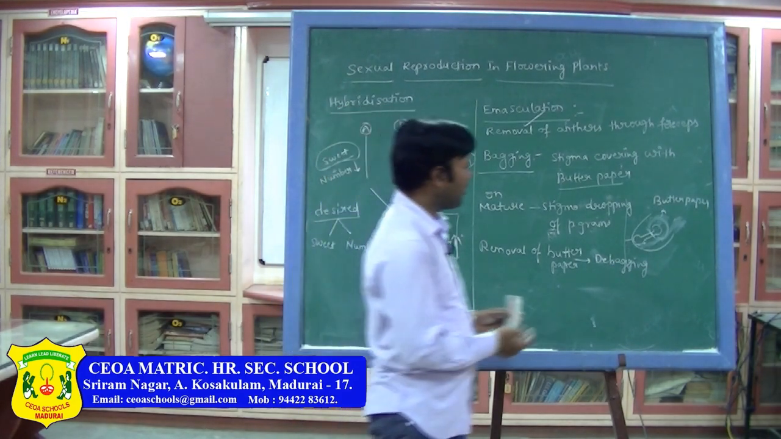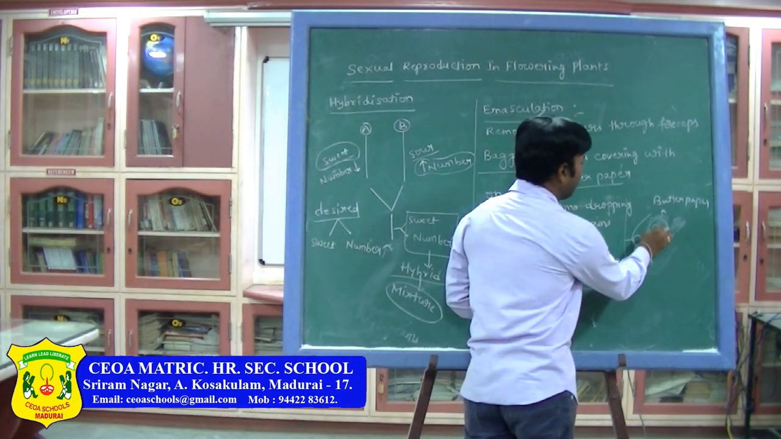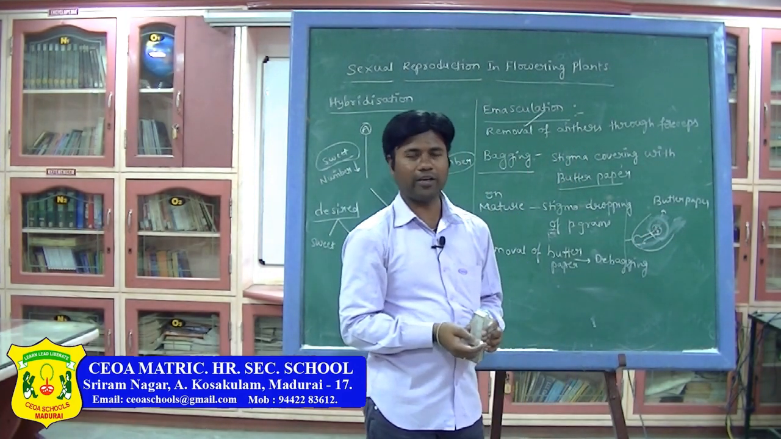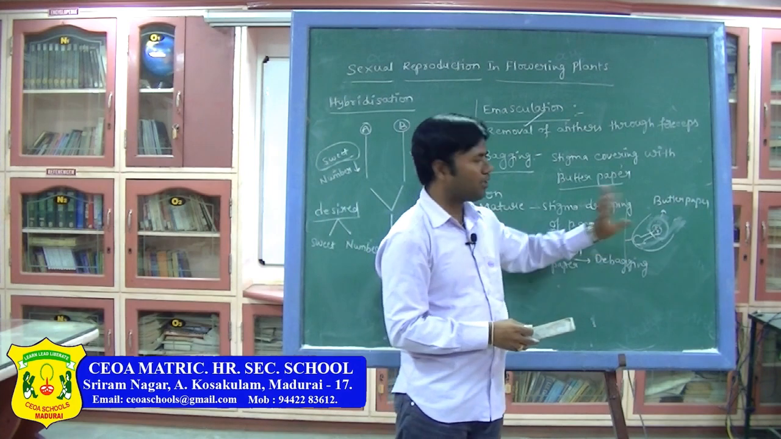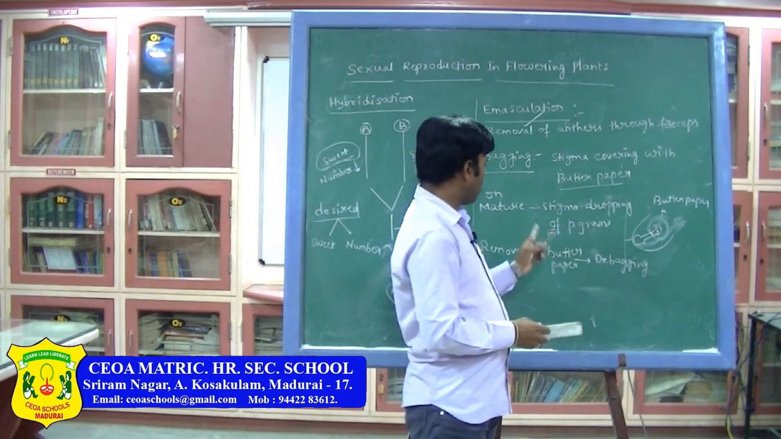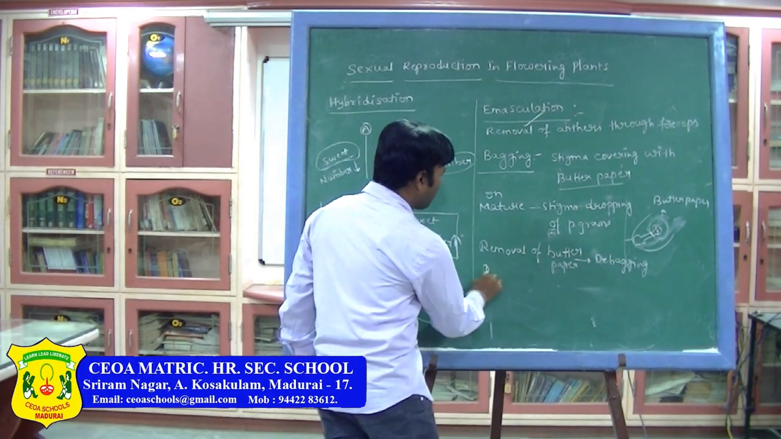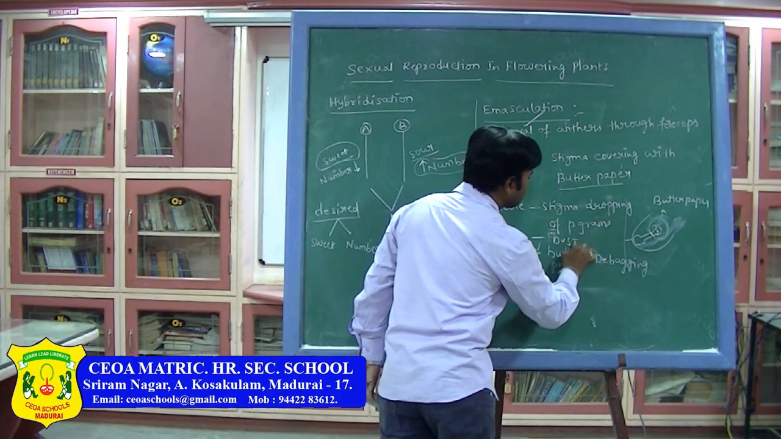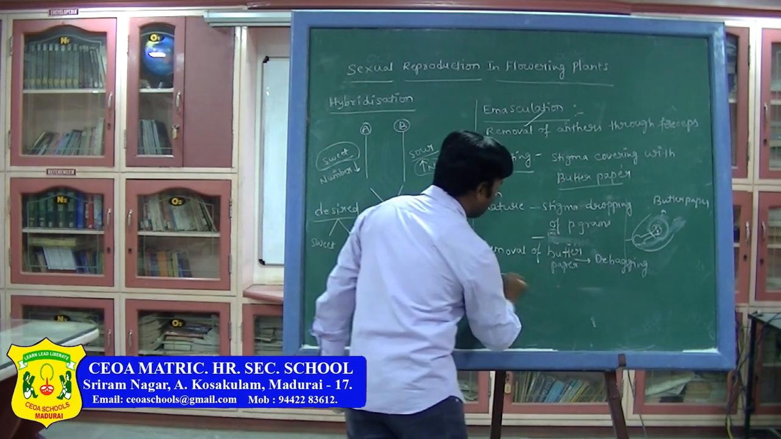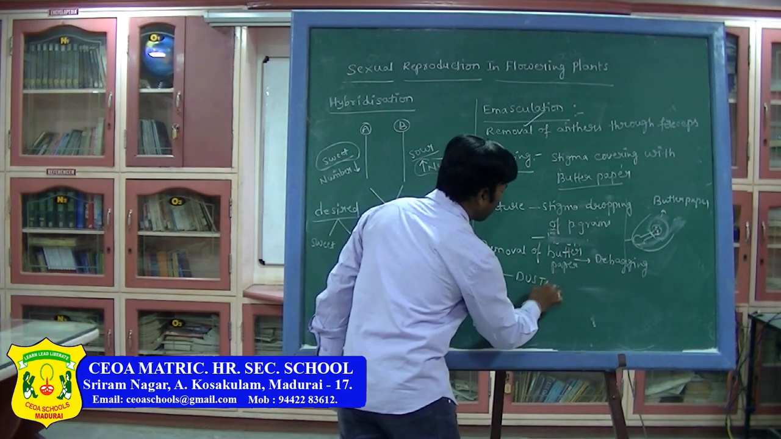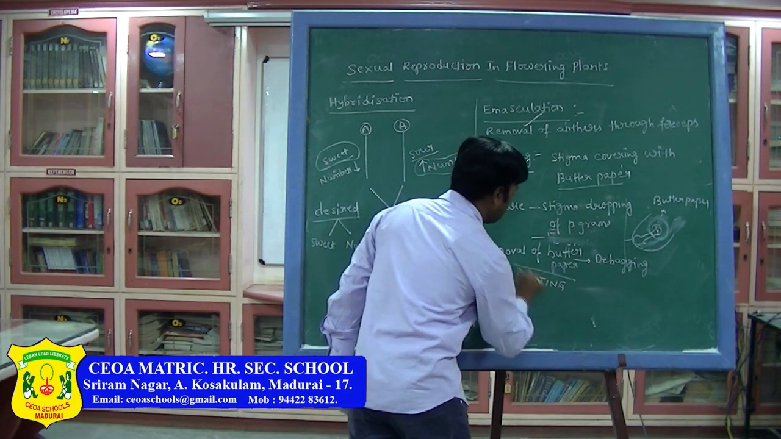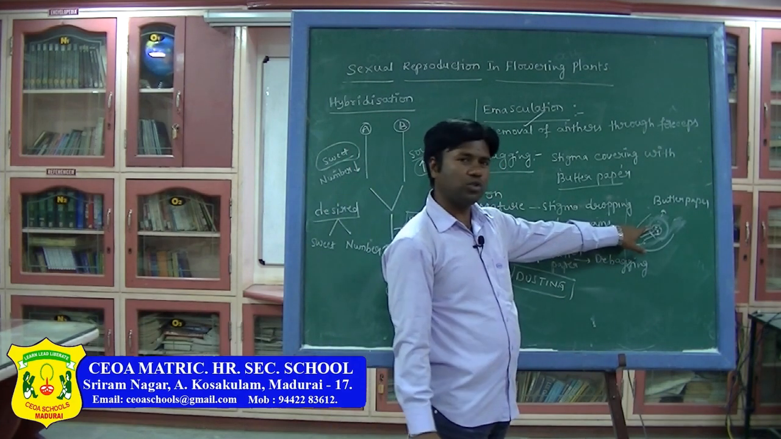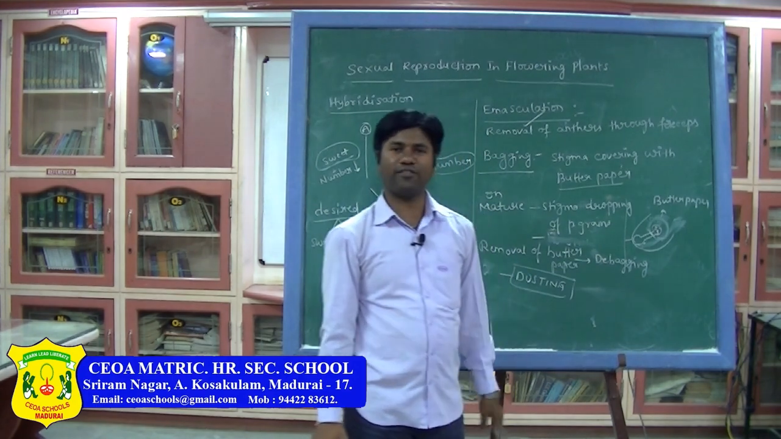After removing the butter paper, we drop pollen grains on this. Now we have dropped the pollen grains. Whenever you drop pollen grains on the stigma, that process is called dusting. Dusting means dropping the pollen grains on the matured stigma.